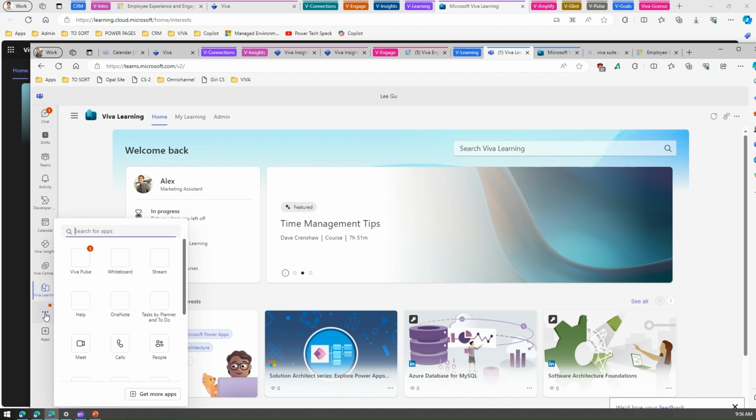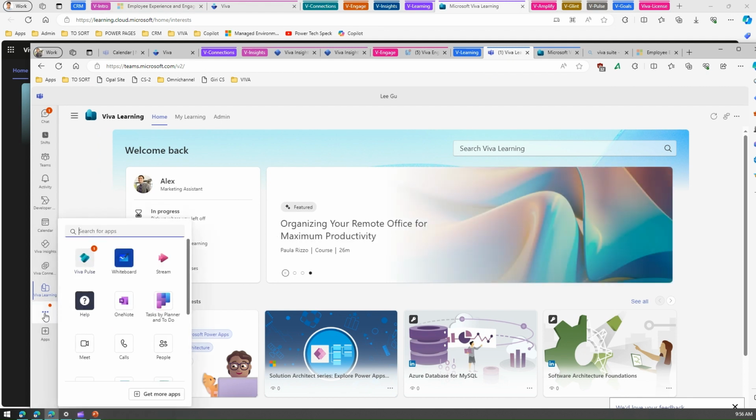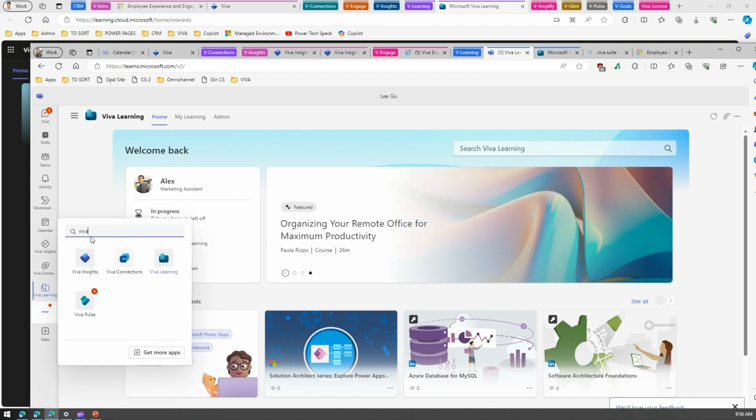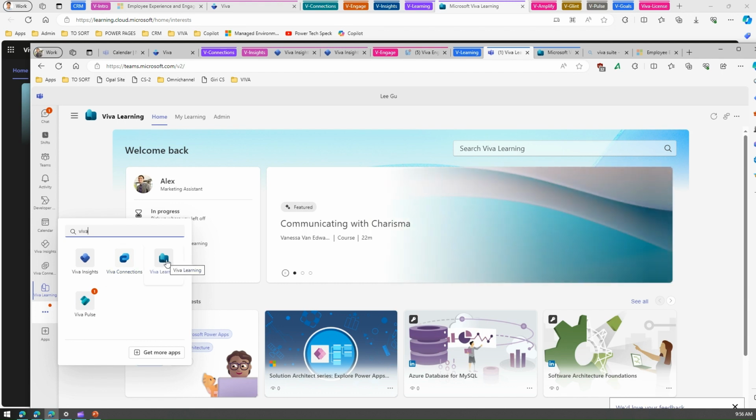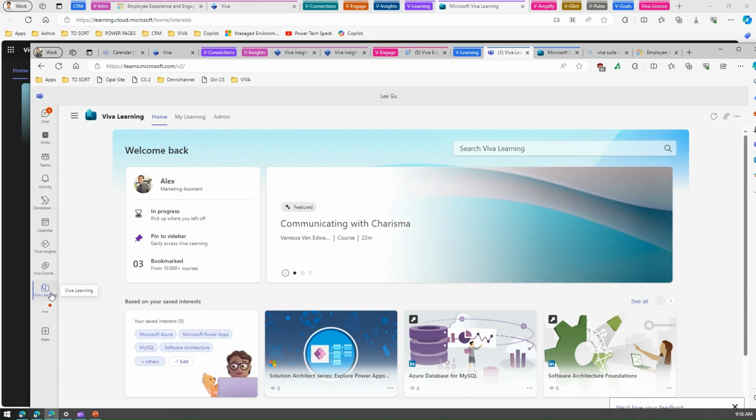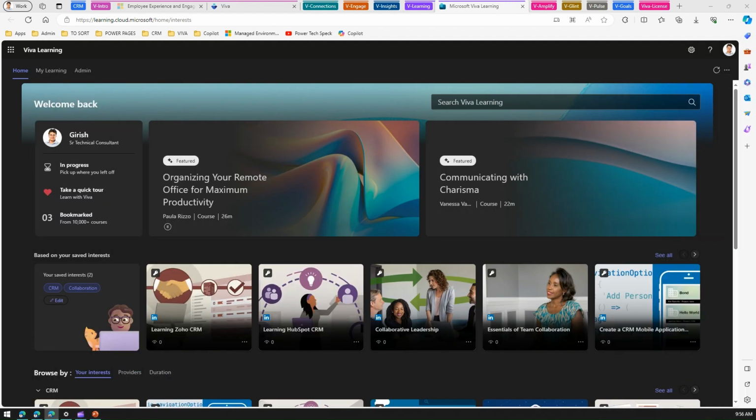If you don't find your Teams app, just click on the three dots, click on Viva, type in Viva, and then click on Viva Learning. Once you see Viva Learning, just right click and pin it. Okay, and from that point onwards, you can access this Viva Learning app. Now we will just focus on the web application. The web application and the Teams application are both the same.